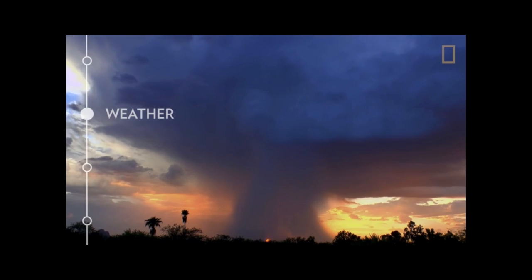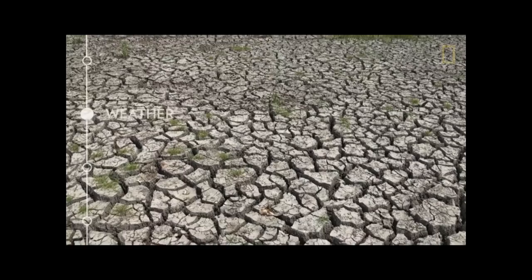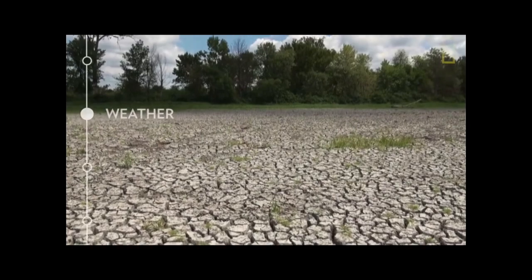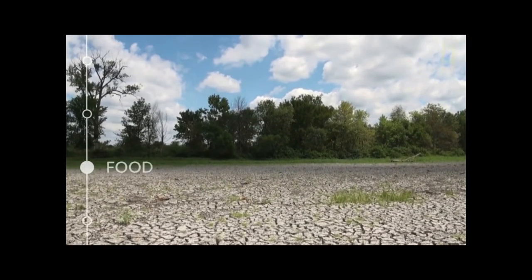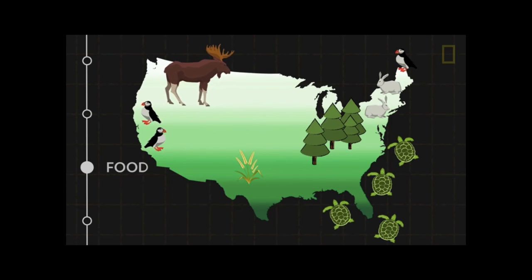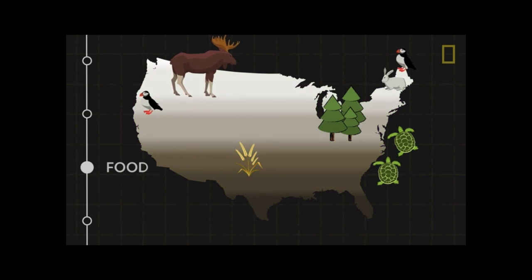This means not only more intense major storms, floods, and heavy snowfall, but also longer and more frequent droughts. These changes in weather pose challenges. Growing crops becomes more difficult. The areas where plants and animals can live shift, and water supplies are diminished.